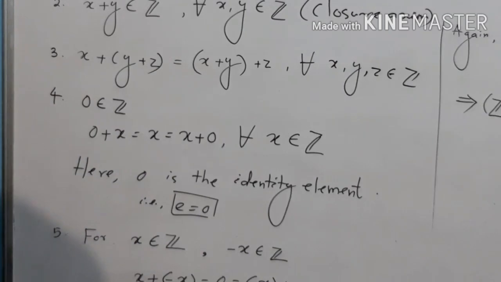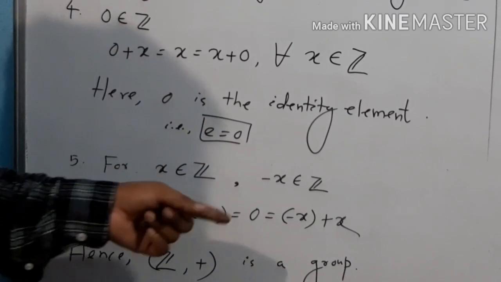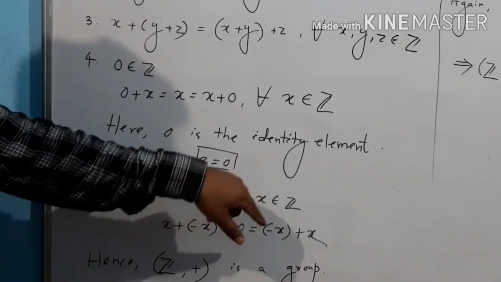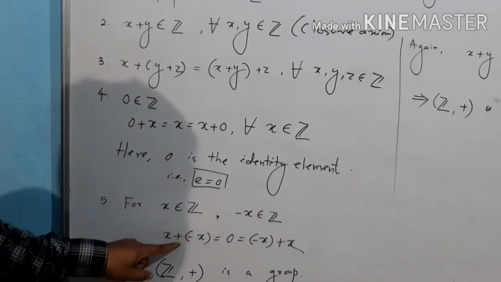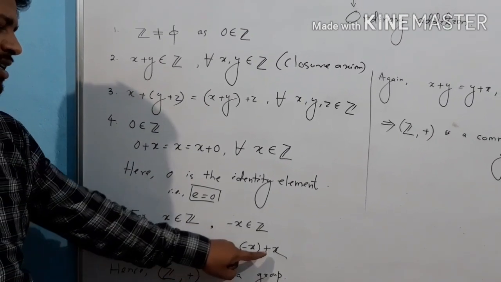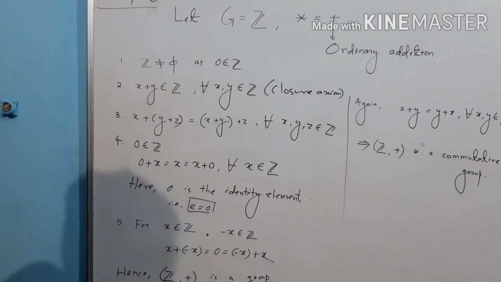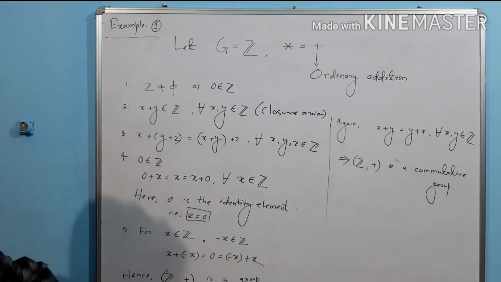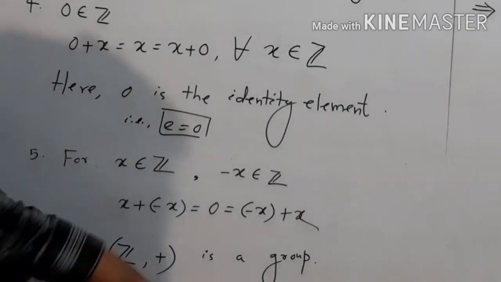Fifth condition: if I take any integer x belongs to Z, then minus x has to be an integer. So minus x belongs to Z. And I can also see x plus minus x equals 0, which equals minus x plus x. For each integer I can find its corresponding inverse. So here x is the inverse of minus x and minus x is the inverse of x. I have proved Z with respect to addition is a group.